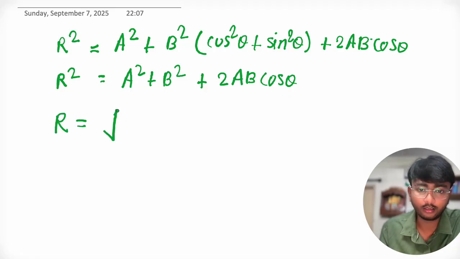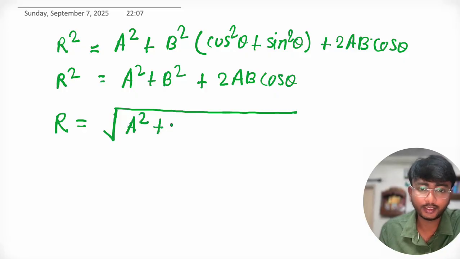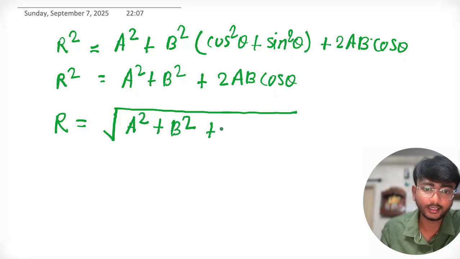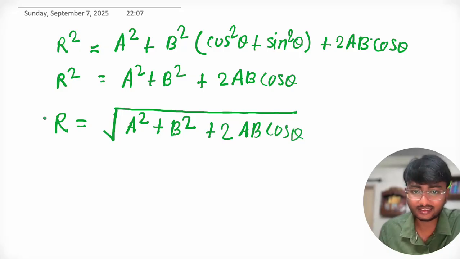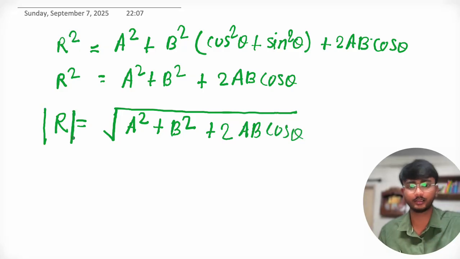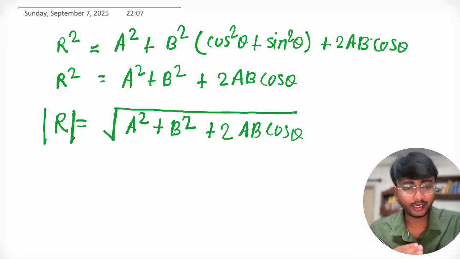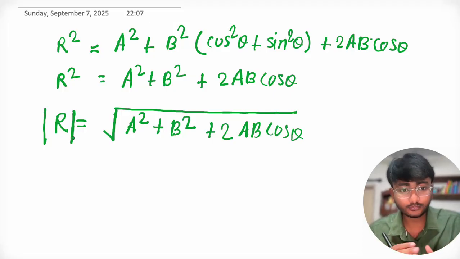From here R is under root A square plus B square plus 2AB cos theta. This is the magnitude of the resultant vector. So this is how you can calculate the net magnitude of the resultant vector.